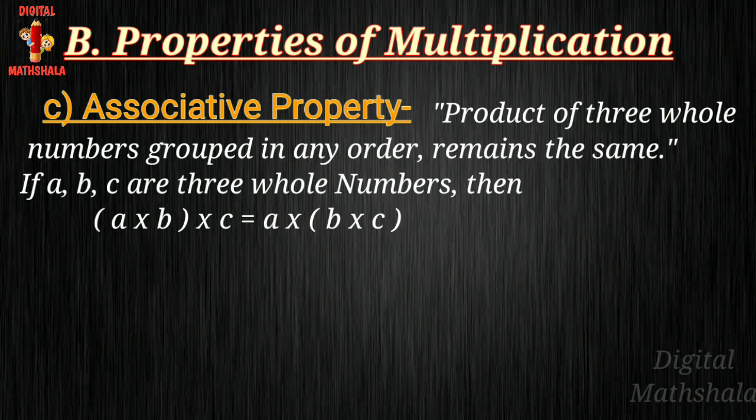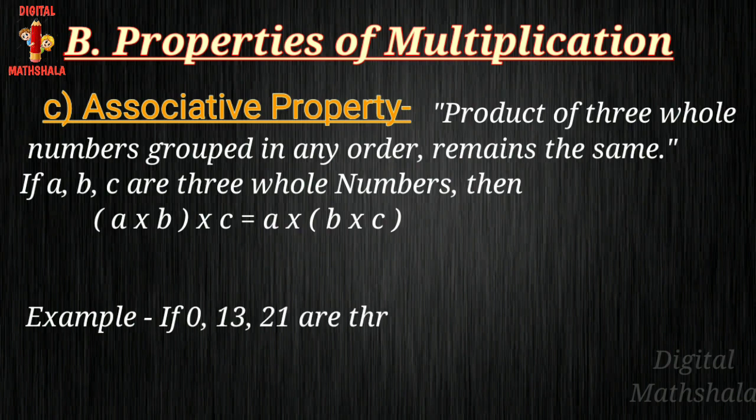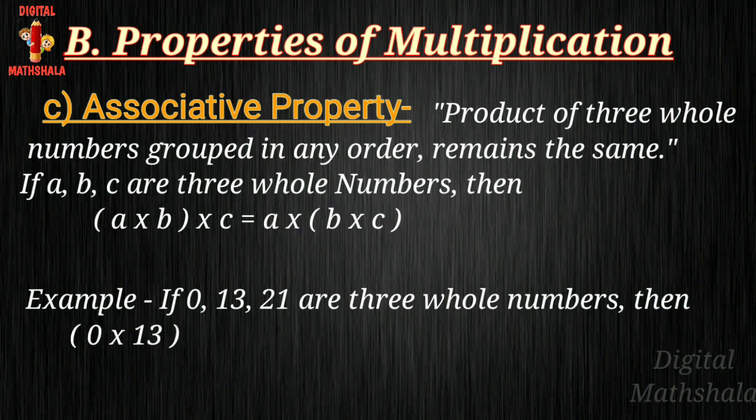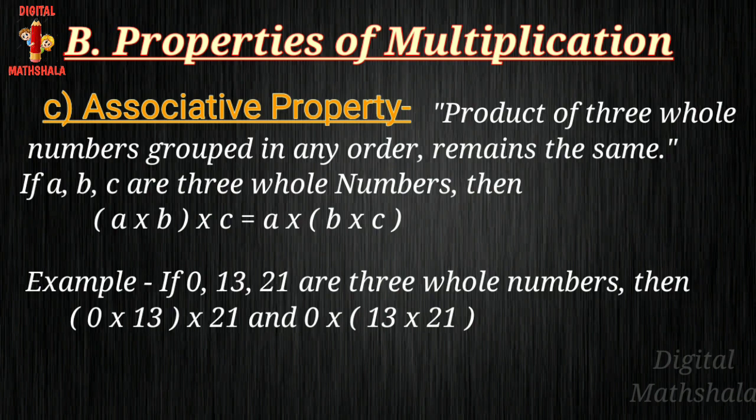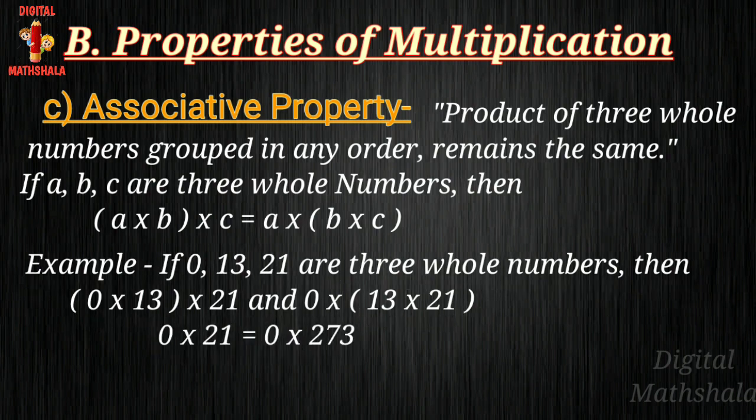Means if we change their groups also, then also the result comes the same. For example, 3 numbers are there, 0, 13, 21. These are whole numbers. So in first case we will apply these digits in first case, then also we will get 0 answer. And if we apply these same digits in the second case also, then also answer will come 0. So hence we can say that both the conditions are equal to each other.